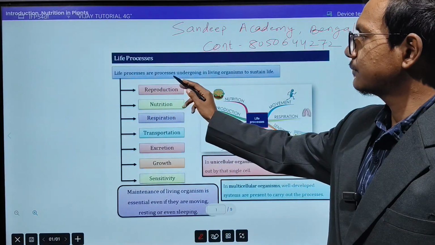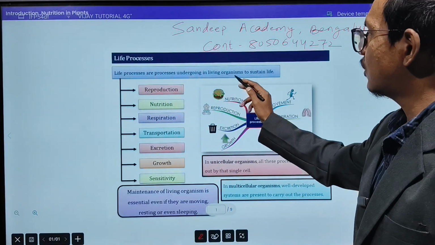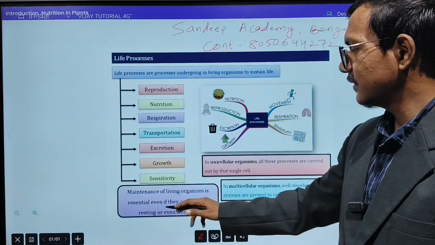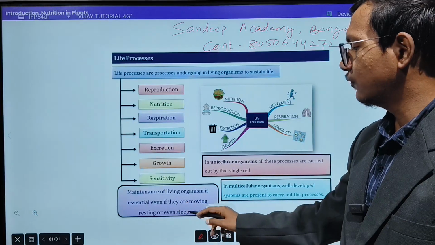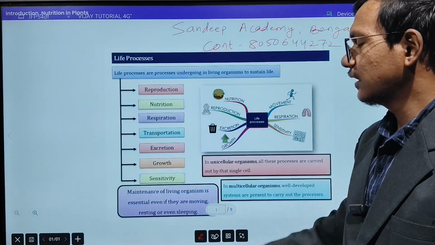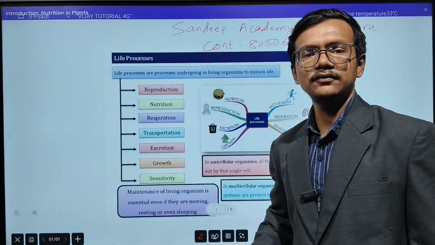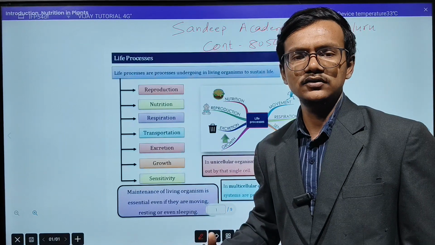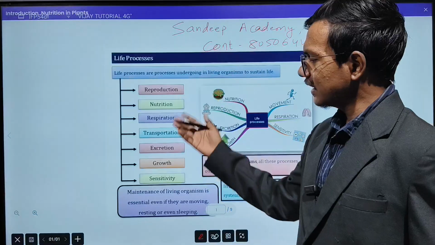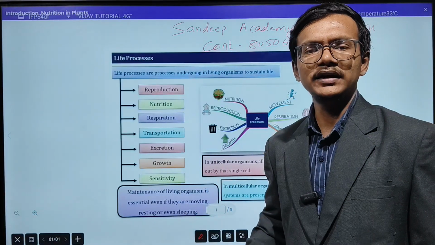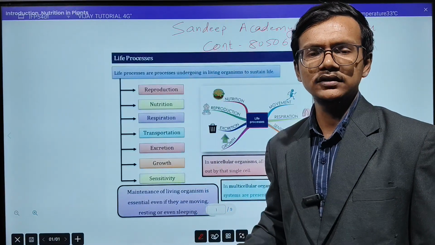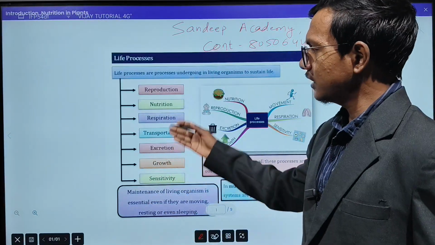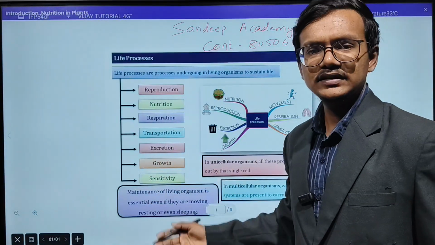Life processes are processes undergoing in living organisms to sustain life. Maintenance of living organisms is essential even if they are moving, resting or even sleeping. Like whatever state we are in, any state in which we are, all these life processes maintain our life. Even though if we are sleeping, even though if we are walking, even though we are resting, all these things are included in the processes.